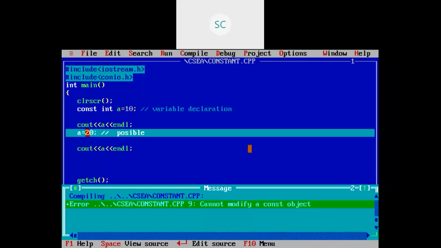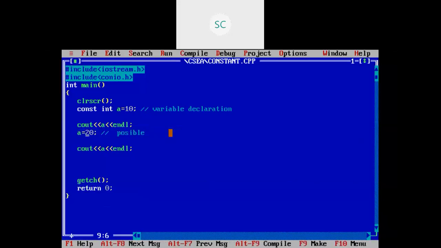Here I'm trying to change the value 10 to 20, but it is not possible. Here it is showing the error, cannot modify a constant object. Our compiler also is not allowing us to change that constant variable. See, this is not possible, right?